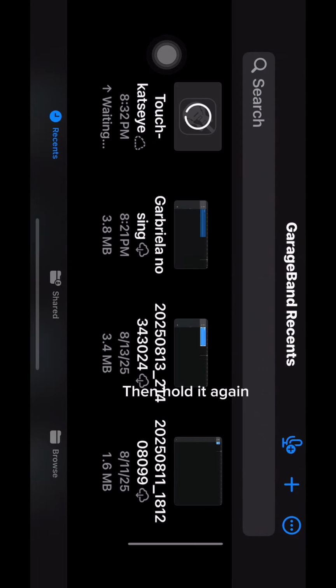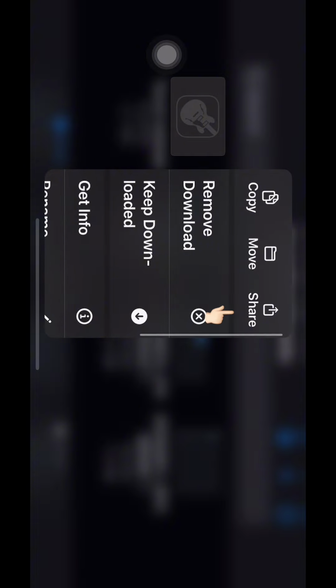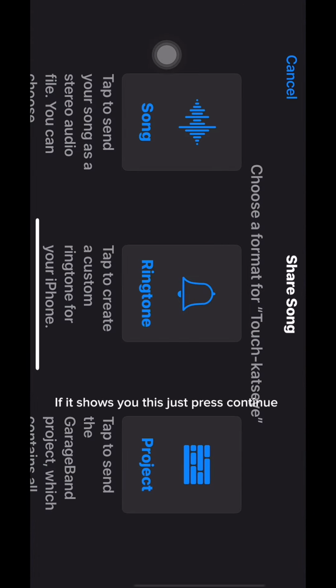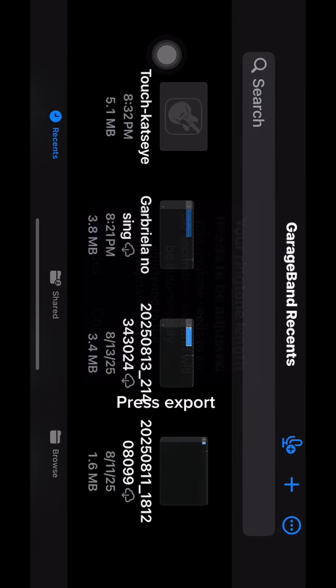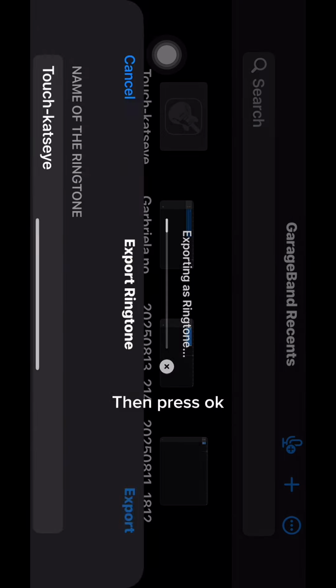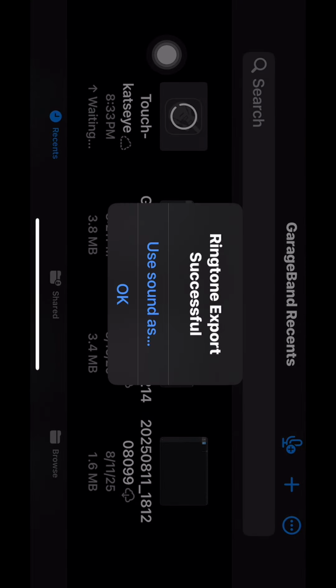Then hold it again. Press share. Then press ringtone. If it shows you this, just press continue. Press export. Then press OK. You can choose to use it or press OK.